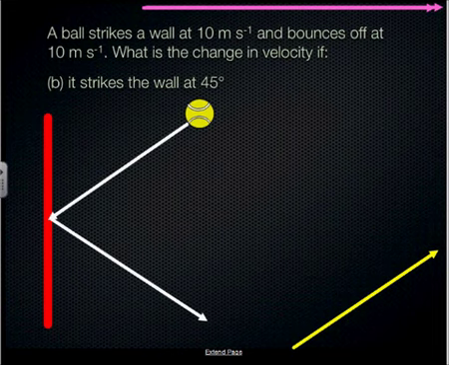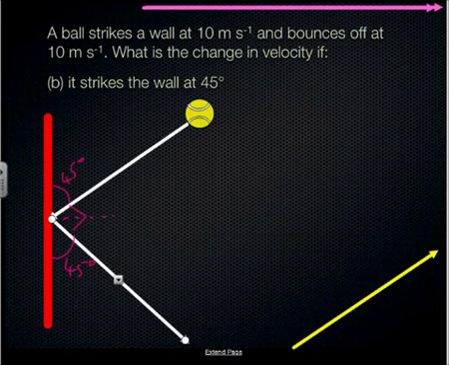When you've got things at angles, it's a little bit more difficult. So let's have a look at this. 45 degrees from the wall, bounces out 45 degrees. So that means there must be 90 degrees between these two. So it's 180 in total. So it must be 90 degrees between the two. So that must be a 90 degree triangle. Not the best diagram here, so maybe we just adjust a little bit.